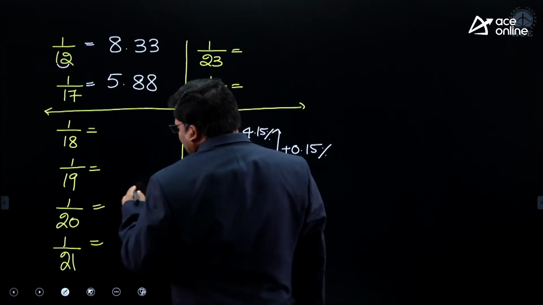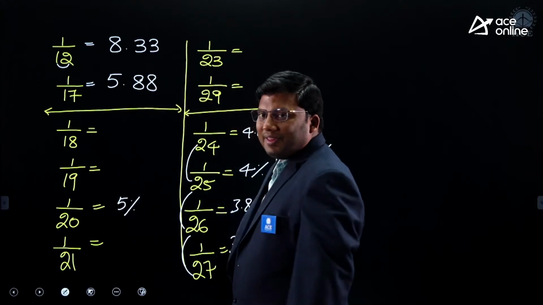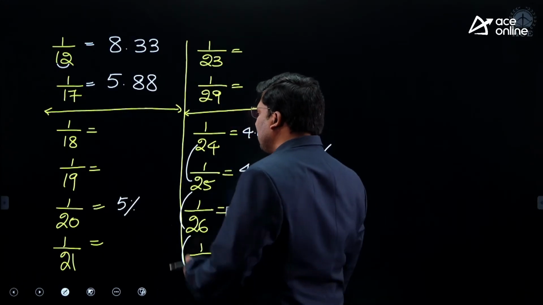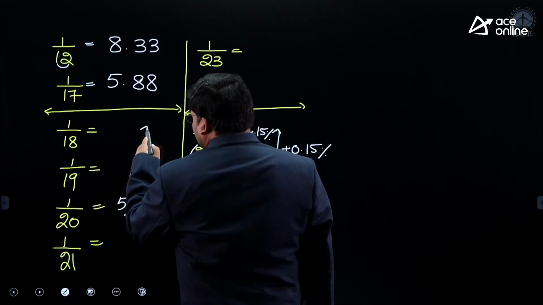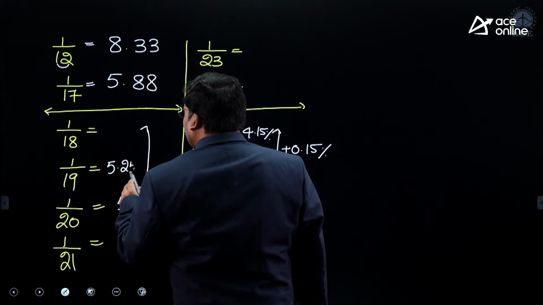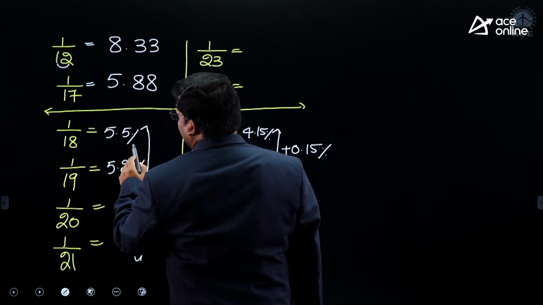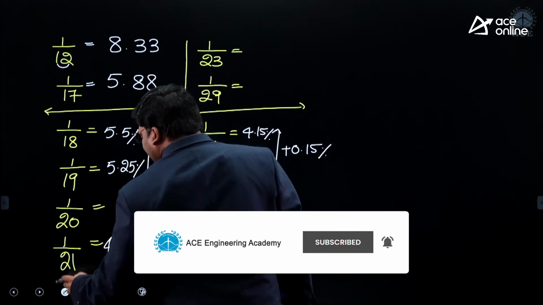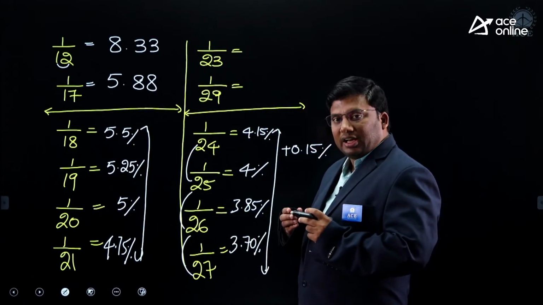18, 19, 20, 21. Which one is easy to compute? 1 by 20. 20 goes 5 times in 100, so it is 5%. 18, 19, 20, 21 all go together with a deviation of 0.25. So 5 plus 0.25 is 5.25. Plus 0.25 is 5.5. Minus 0.25 is 4.75.